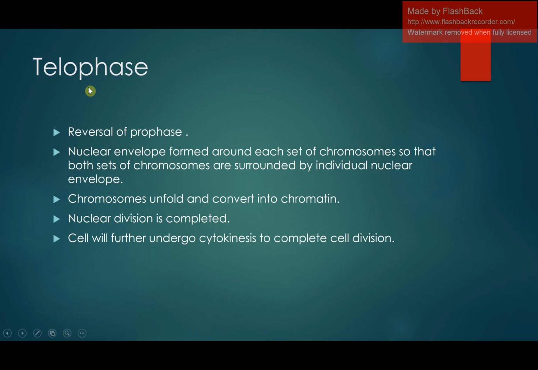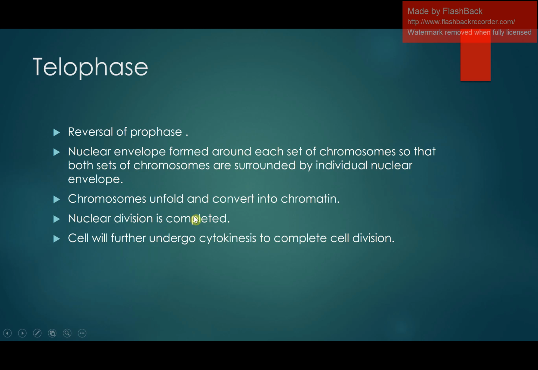It is the reversal of the prophase. Why it is known as the reversal of the prophase? What was happening in the prophase? In prophase, the nuclear envelope was disintegrated. So in telophase, the nuclear envelope will again arise around each set of chromosomes, so that both sets of chromosomes are surrounded by the individual nuclear envelope. Chromosomes unfold and they are converted into chromatin. In prophase, the chromatin condenses into chromosome, but in this phase, the chromosomes will unfold and they will be converted into chromatin. Nuclear division is completed.